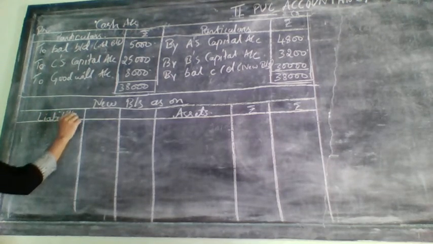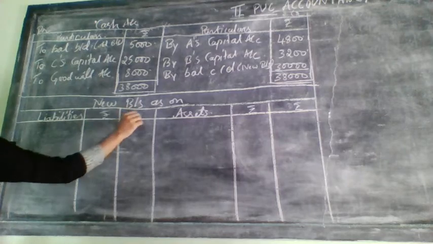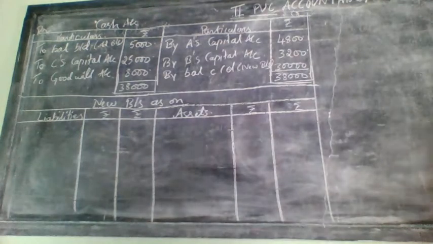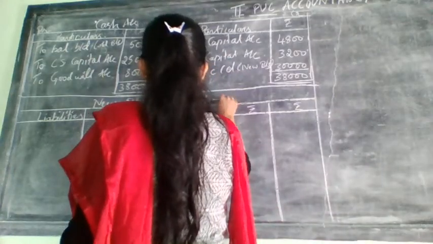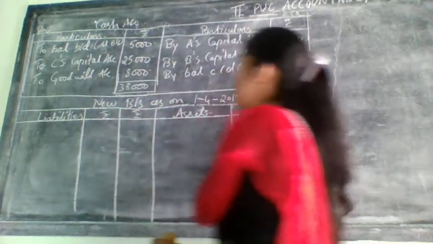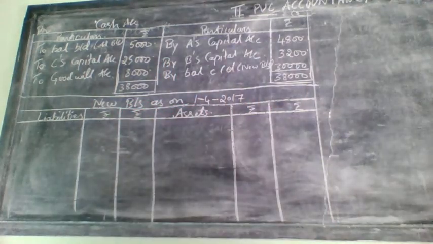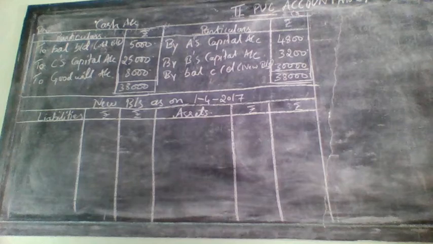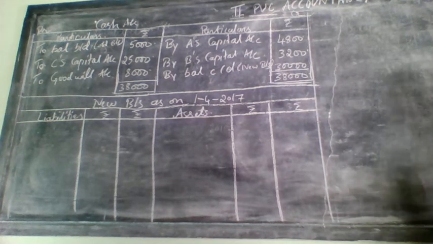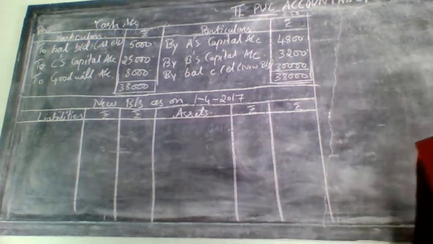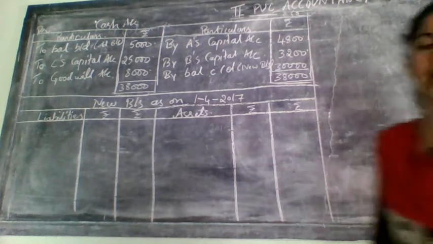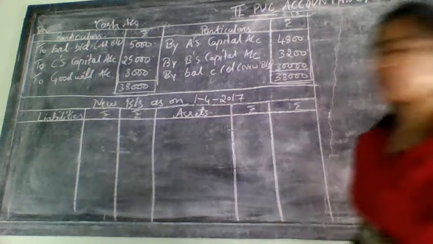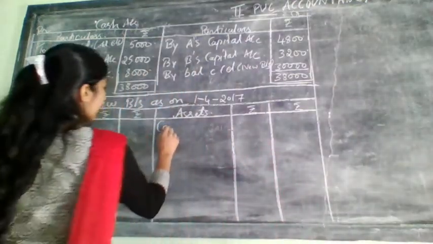Here no debit and credit. This is rupees and rupees. So for the new balance sheet, when the new partner was admitted, he was admitted on 1/4/2017. Write that date, 1/4/2017. So we will start now doing the new balance sheet as on 1/4/2017. First we will start from the asset side. Asset side, first item is cash at hand. Write that cash at hand.